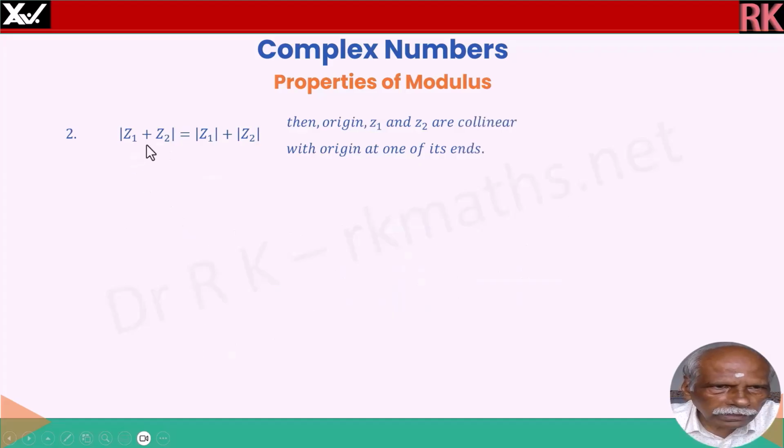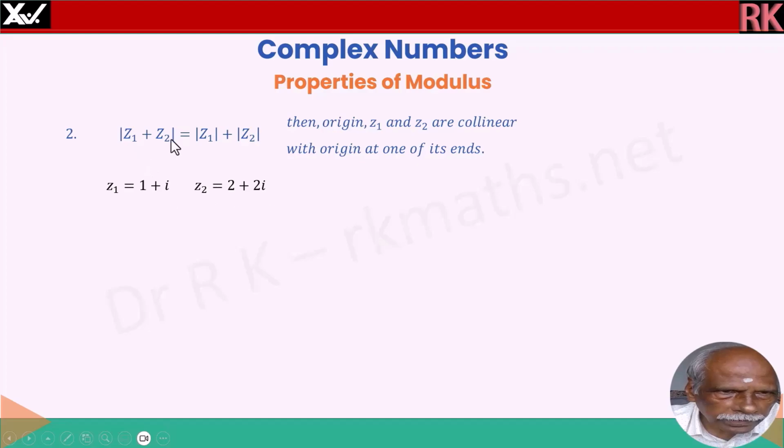Now, if modulus of z1 plus z2 is equal to modulus of z1 plus modulus of z2, then origin, z1, z2 are collinear with origin at one of its ends. That is what we have seen. We will verify this condition. I will take an example: z1 is equal to 1 plus i and z2 is equal to 2 plus 2i.